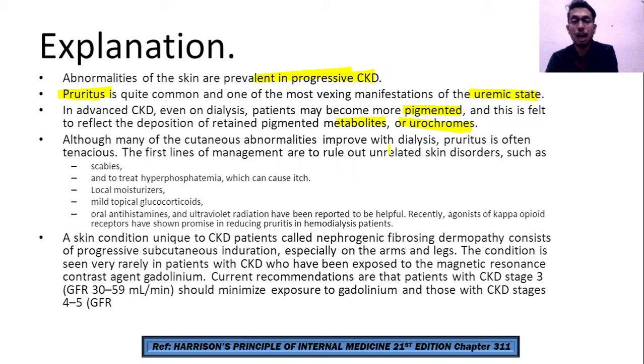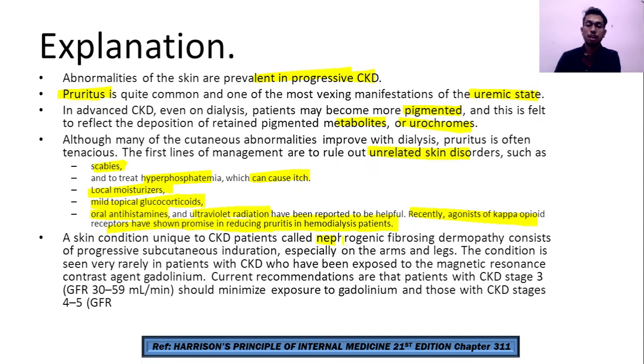So first rule out unrelated skin disorders like scabies, and treat the hyperphosphatemia which can cause itching. Treatment involves local moisturizer, mild topical glucocorticoids, oral antihistaminics, UV radiation, and research studies of kappa opioid receptor agonists have shown promising effect on reduction in pruritus in hemodialysis patients.